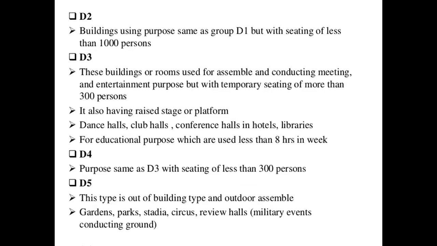D3 sub-classification. These buildings are rooms used for assembly and conducting meetings or entertainment, but with temporary seating of more than 300 persons. The limited capacity of 300 persons is engaged for meetings, conferences or entertainment purposes. It also has a raised stage or platform: dance halls, club halls, conference halls in hotels and libraries. This is a subcategory: dance halls, club halls, conference halls in hotels, libraries.